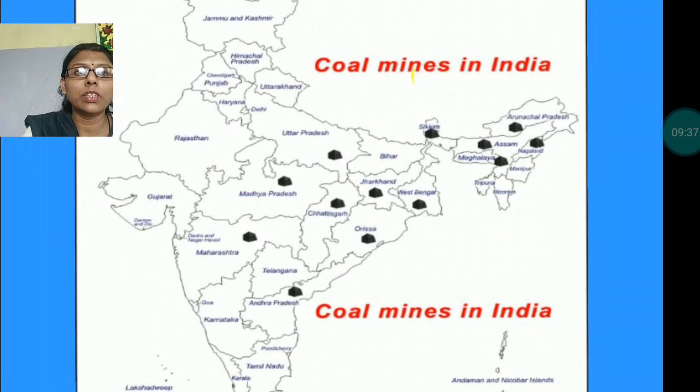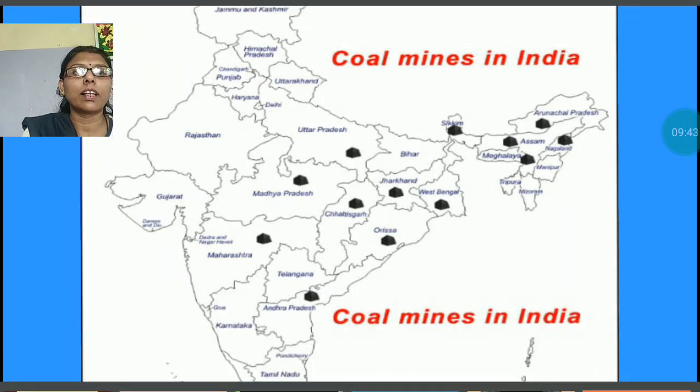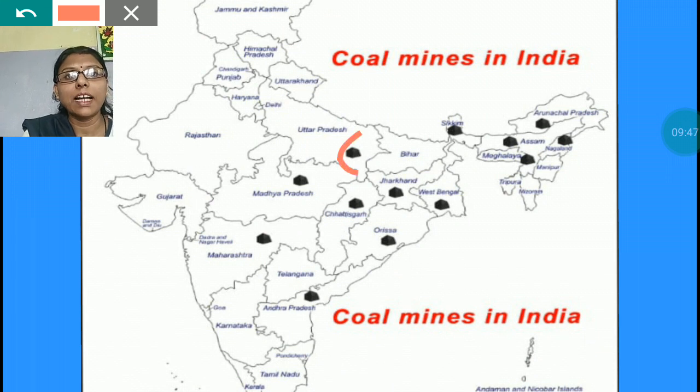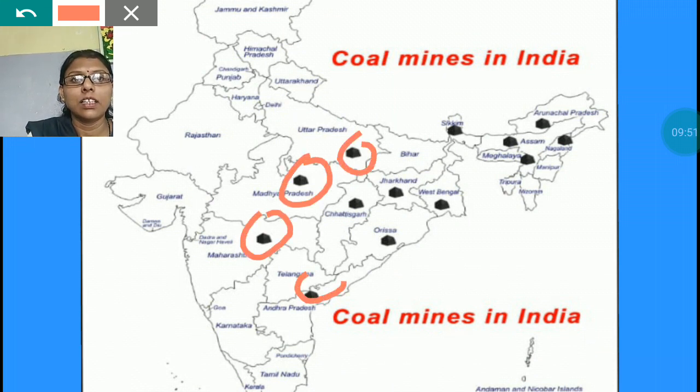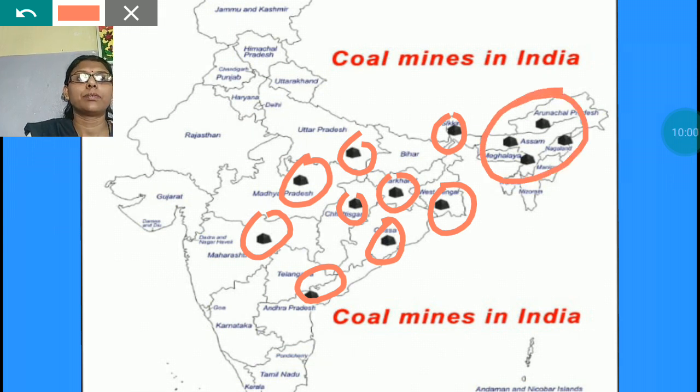Here you can see through the map, these black dots are showing the coal mines of our country. Some are big coal mines, some are small coal mines, and these all are the coal mines of our country.